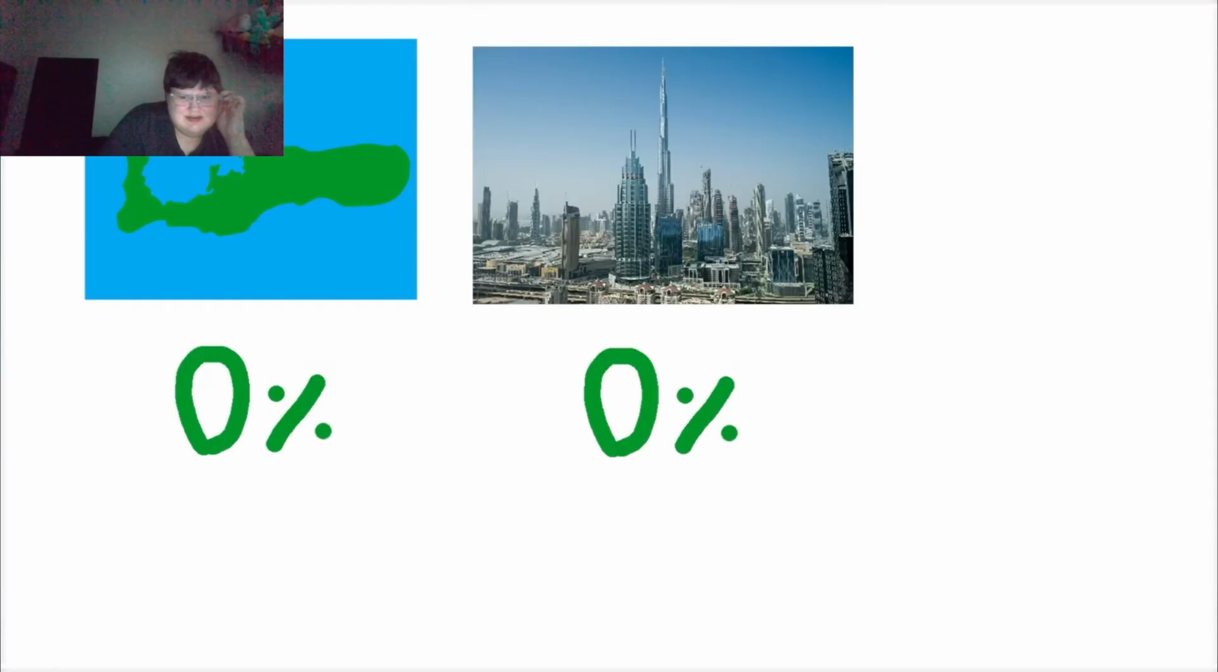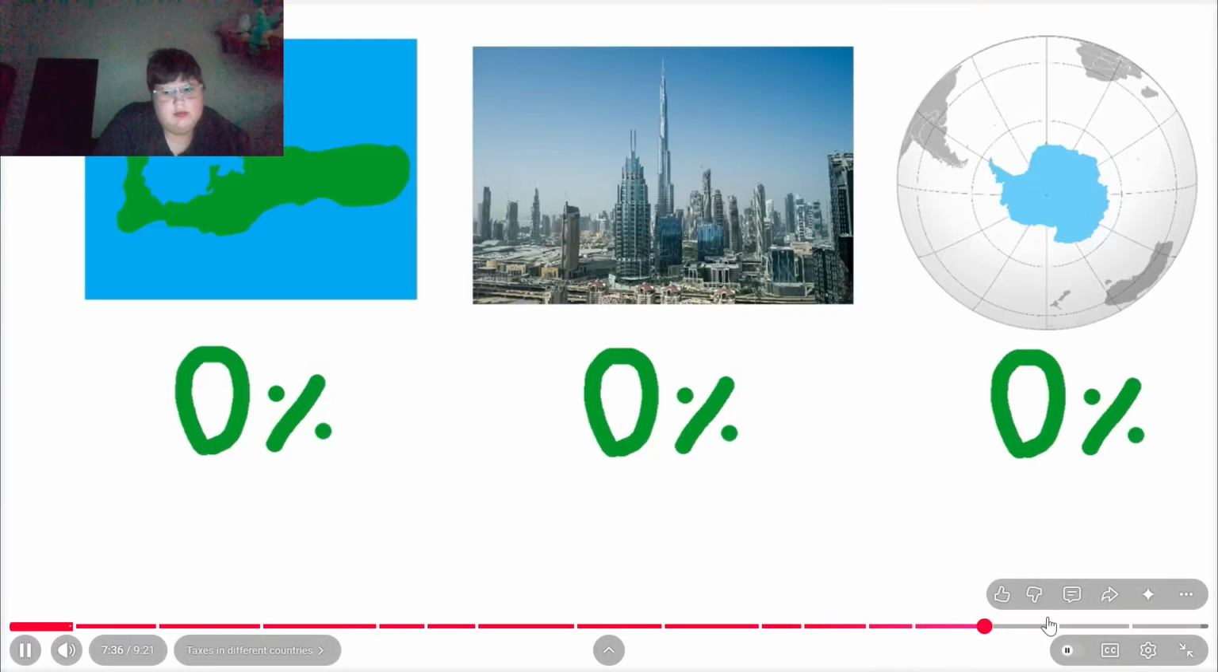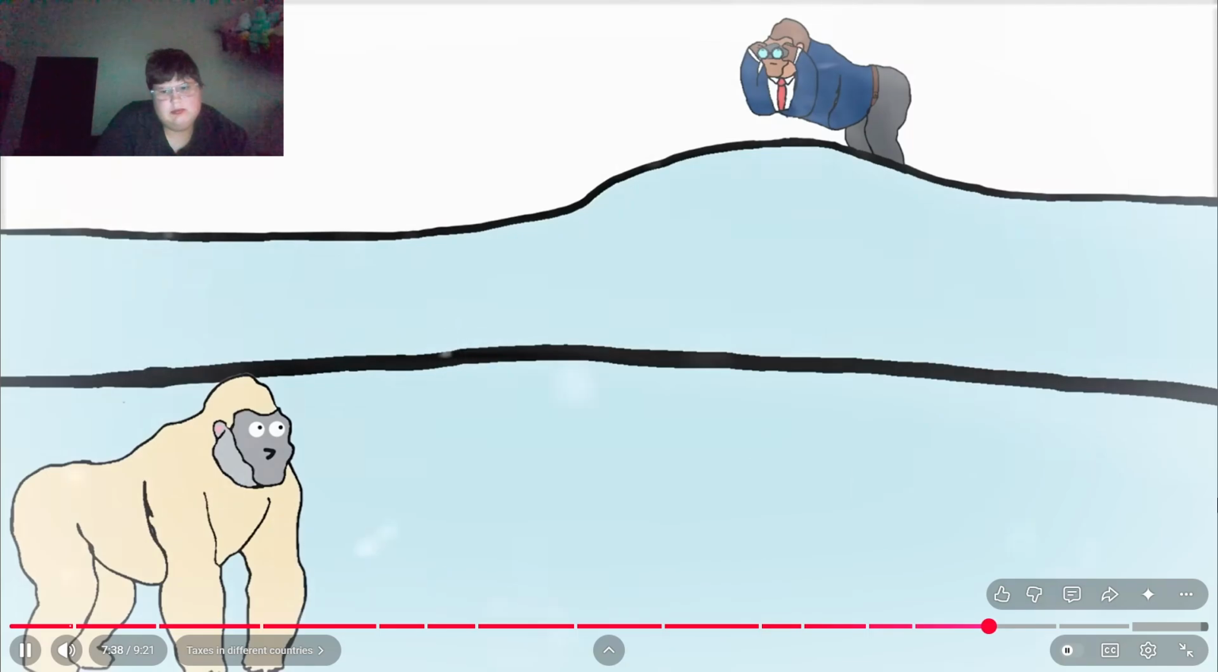While some of the lowest taxes in the world are the Cayman Islands, 0%, Dubai, 0%, and Antarctica, 0%. But that's mainly because no monkeys live there.